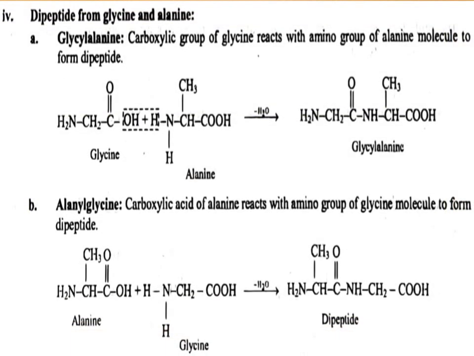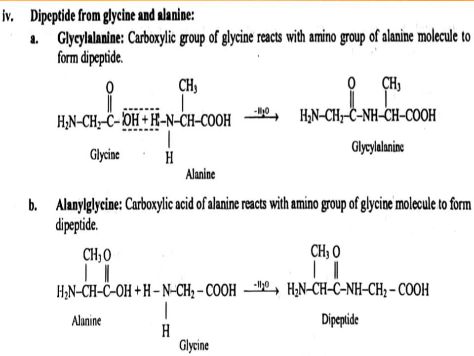Then students, previously we saw same molecules reacting with each other to form a dipeptide bond. Now we shall see two different molecules reacting with each other to form a dipeptide. So the first example is of glycine and alanine. Over here you all can see that the carboxyl group of glycine reacts with the amino group of alanine. And students, it forms a dipeptide which is called glycylalanine.